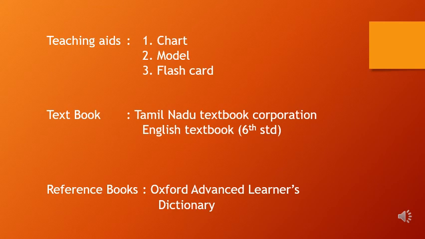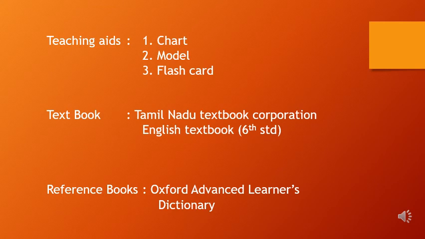And for the textbook, you should write the name of the textbook, that is Tamil Nadu Textbook Corporation English textbook, standard 6th or 7th or 8th or 9th or 10th. Okay, so this is how you should write the textbook name. If it is state board, you should write Tamil Nadu Textbook Corporation.